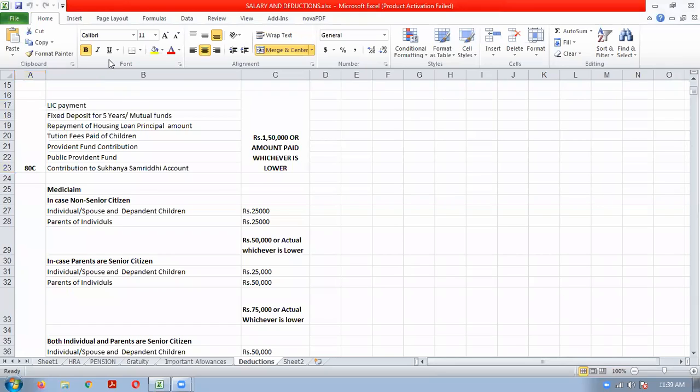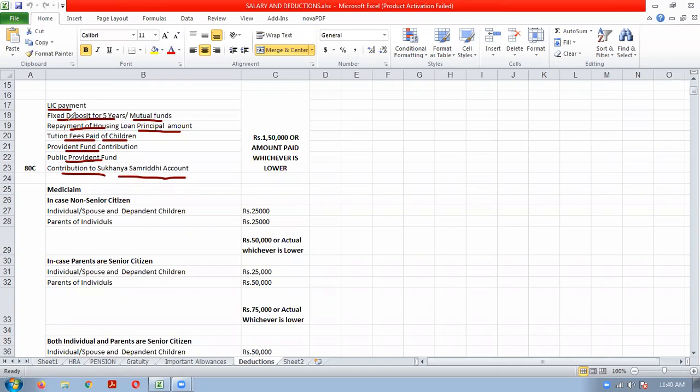If you make some investments, make payment towards some investments like LIC payment, okay, fixed deposit for 5 years, okay, mutual funds investment, a repayment of housing loan principal amount, tuition fees paid of children, provident fund contribution, public provident fund contribution, contribution to Sukanya Samriddhi account.